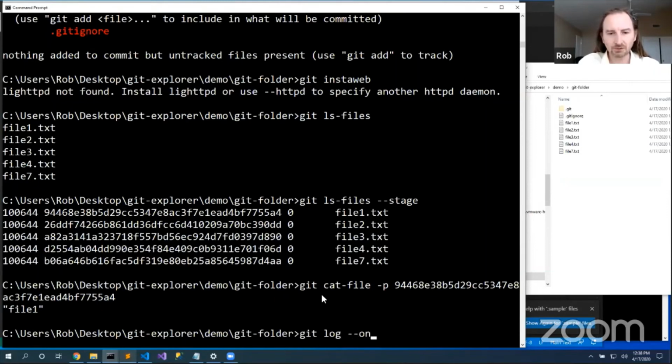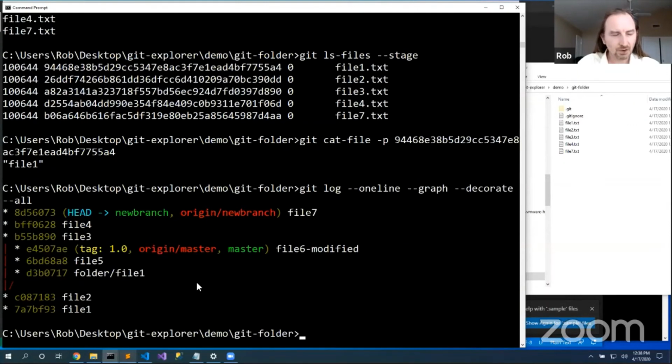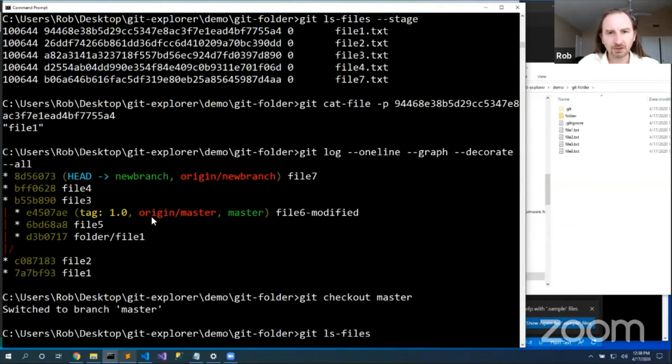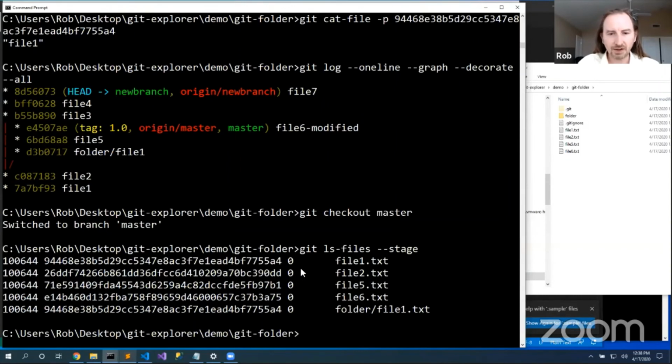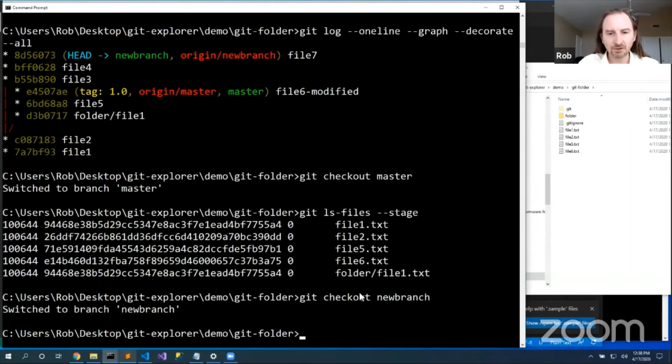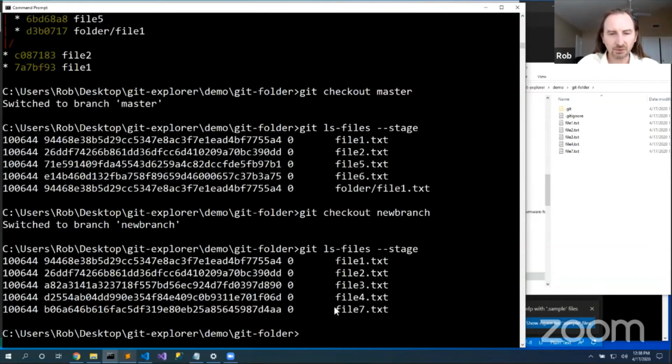So git log --oneline --graph --decorate --all will get us to our current thing. We're on new branch, git checkout master, git ls-files --stage. And we'll see now these are the files on the master branch. We didn't have the folder before. Git checkout new branch, git ls-files --stage. Here's the files associated with this branch. It's a way for Git to be able to quickly peruse its folder.